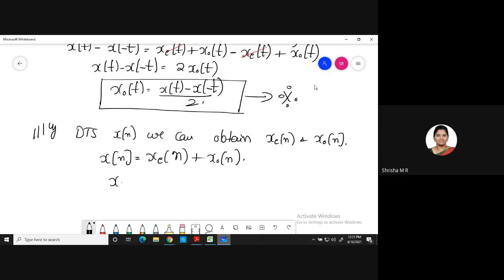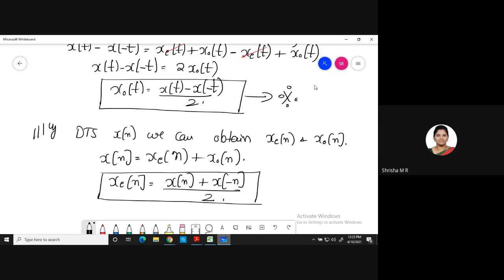For the even part, you take the time reversal of this and add equation 1 and equation 2. You get xe of n, which is equal to x of n plus x of minus n divided by 2. This is the even component of a discrete time signal. This is important, make note of this.